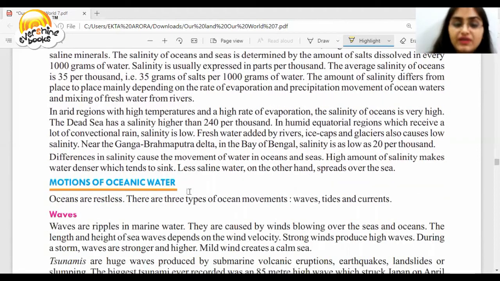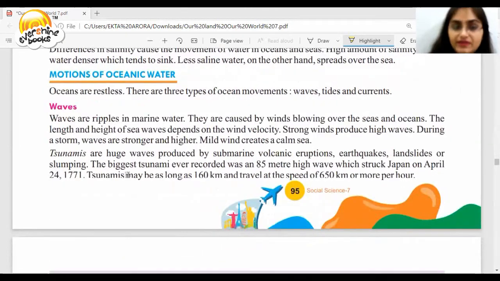Motion of oceanic water. There are 3 types of ocean movements: waves, tides, and currents. What are waves? They are ripples in marine water. They are caused by winds blowing over the sea and ocean. The height and length of the sea waves depend on the wind velocity. Strong winds produce high waves. During a storm, waves are stronger and higher. Mild winds create a calm sea.